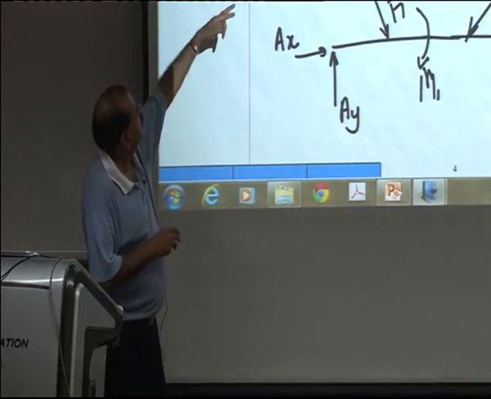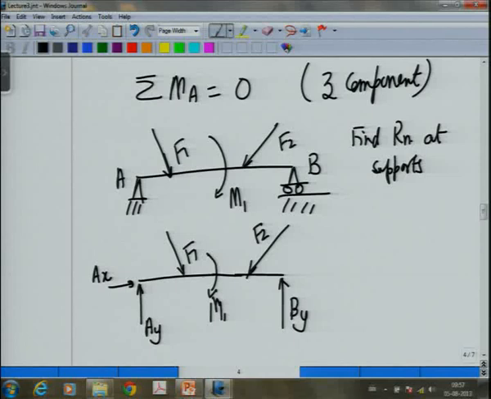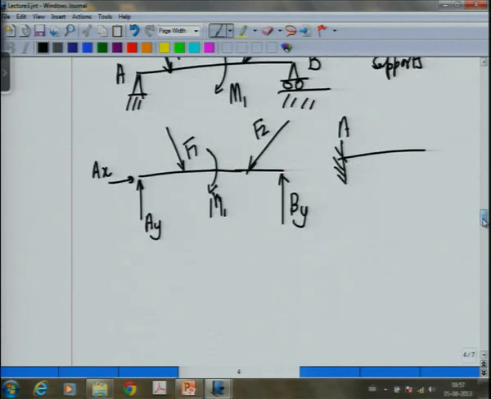But at A, no, because it is just a support, it is a pin support, it is just kept there. So there will be no moment at A. Moment will come if you have a support like this. If you have a fixed support at A, then there will be a moment at A. But in the case of a pin or a roller or anything like this, there will be no moment at A. Okay.